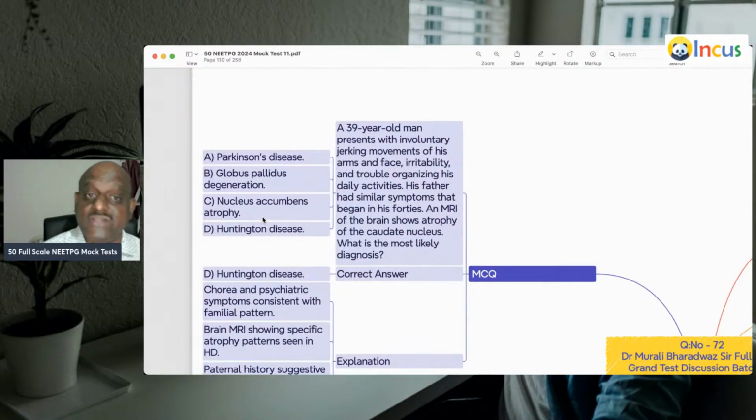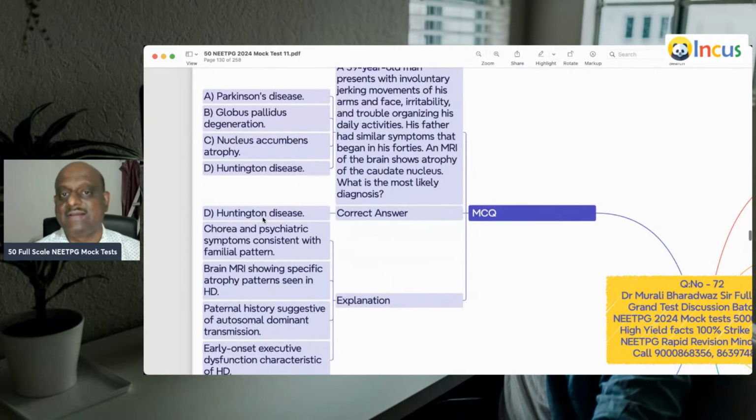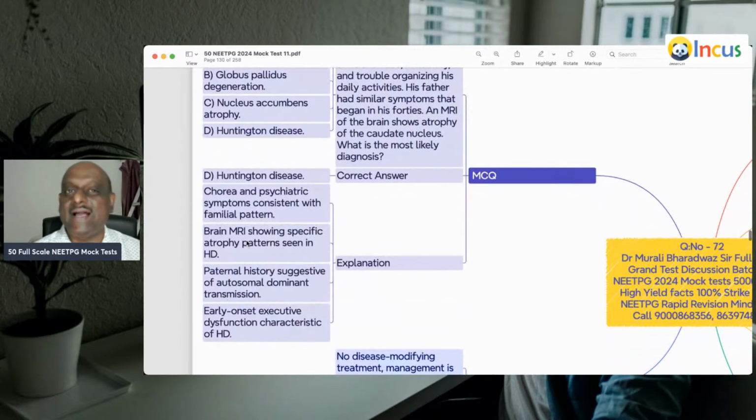39-year-old, involuntary jerking movements of the arms and the face, irritability, trouble organizing his daily activities. His father had similar symptoms when he was 40 years old. So chorea, psychiatric symptoms, familial pattern, phenomenon of anticipation, where father gets it at 60, son gets it at 40 and his son gets it at 30 only.